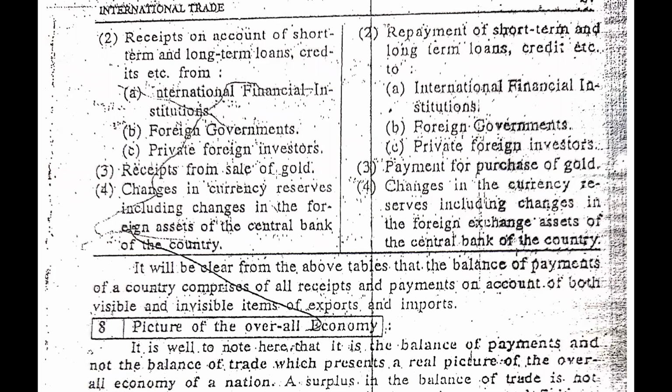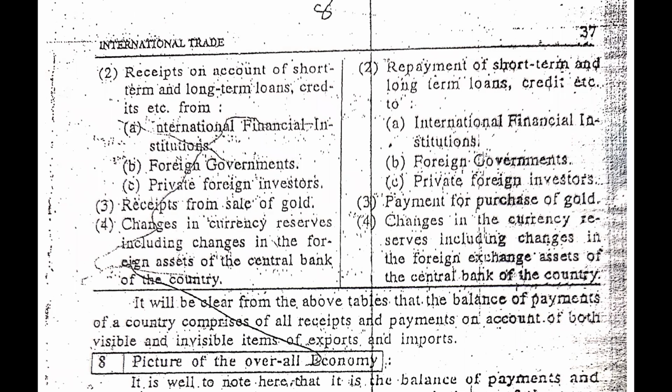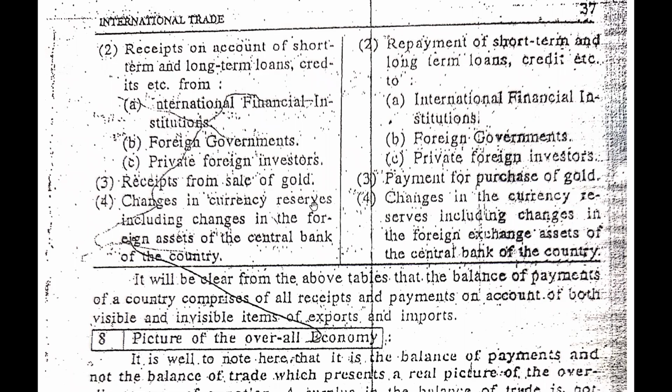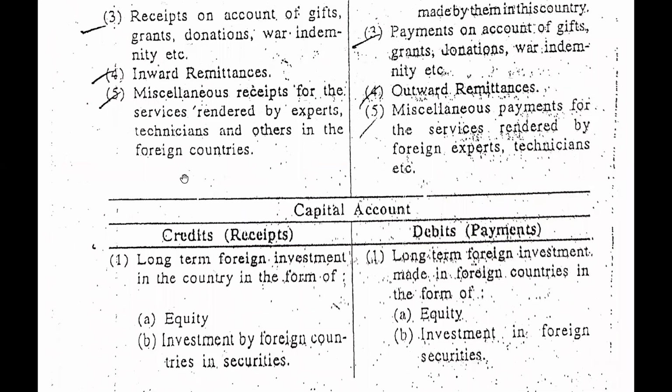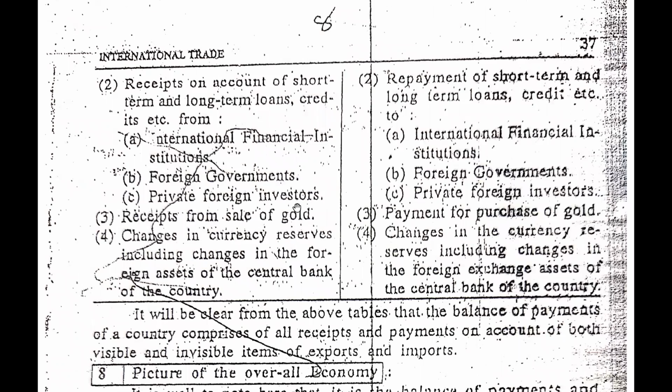Receipt from the sale of gold: when we sell gold to other countries, we will consider it here in the capital account. And when we need to make the payment for the purchase of gold from other countries, we will consider it on the debit side in the capital account. And guys, you can see very well what things are considered in the capital account and the current account.